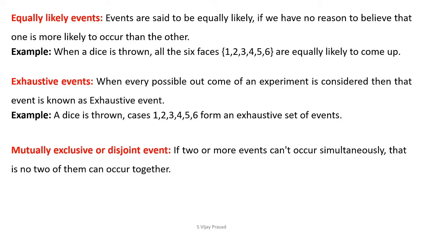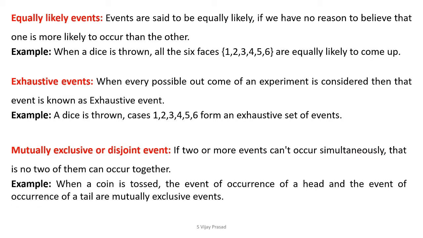Mutually exclusive or disjunct events. If 2 or more events cannot occur simultaneously, that is, no 2 of them can occur together, these kinds of events are called disjunct events or mutually exclusive events.